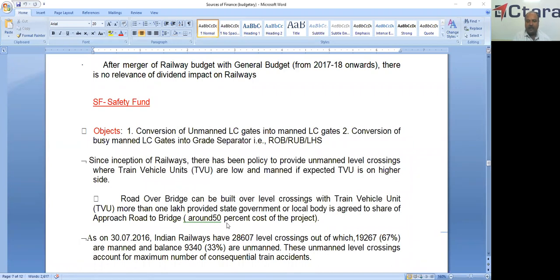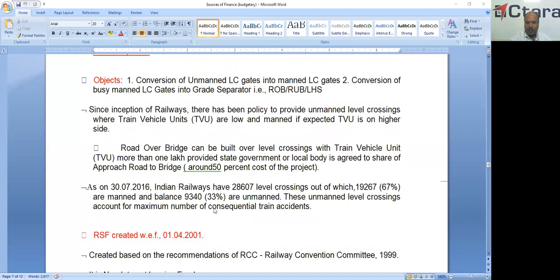Since the inception of railways, there has been a policy to provide unmanned level crossings where train vehicle units are low, and manned ones if the expected TVU is on the higher side. So wherever train vehicle units are very low, it is a manned level crossing gate. Or if the expected TVU is more, ROB and RUB are constructed. Normally a road over bridge can be built over a level crossing.